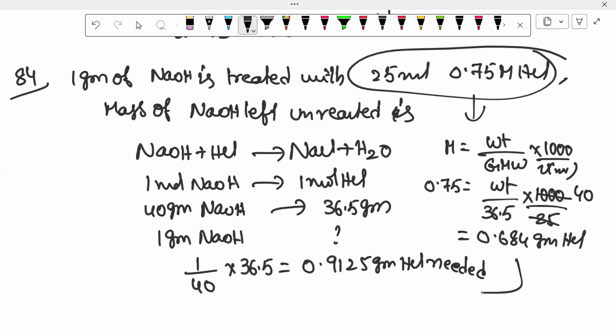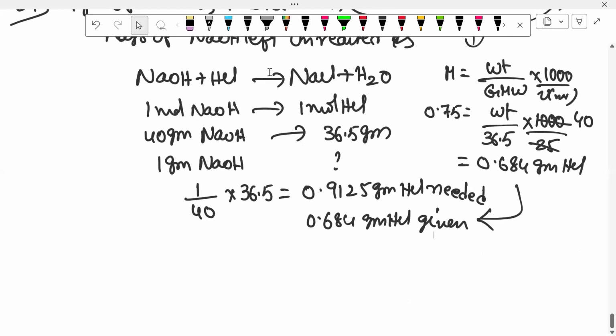But how much came? 0.684 gram of HCl given. That means the limiting reagent is HCl. Now we want to find how much NaOH is left.